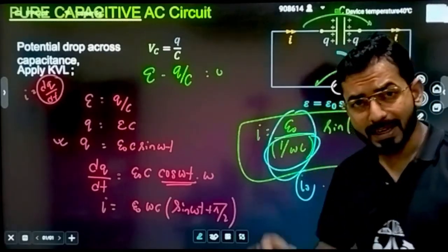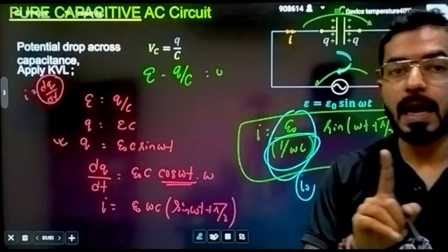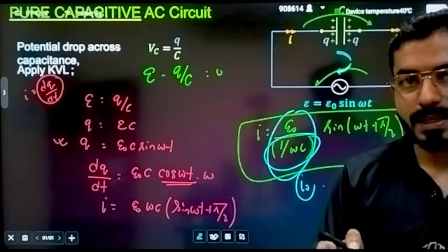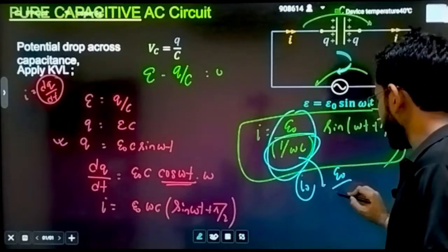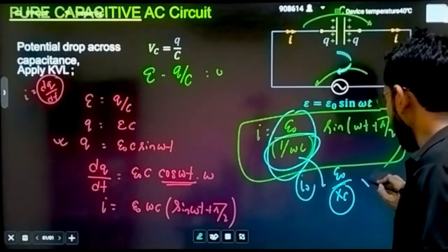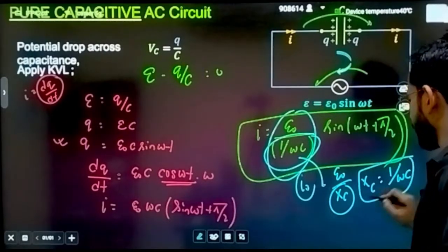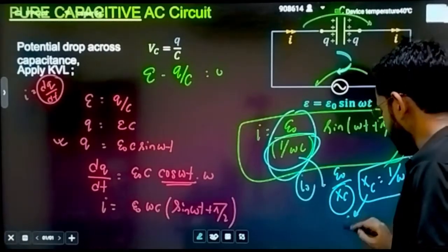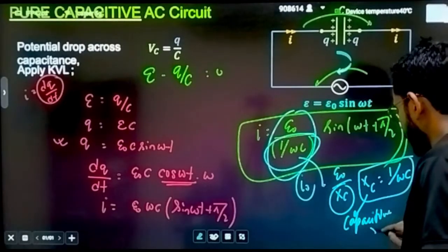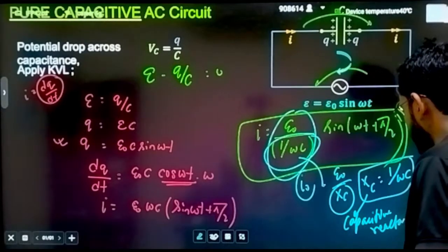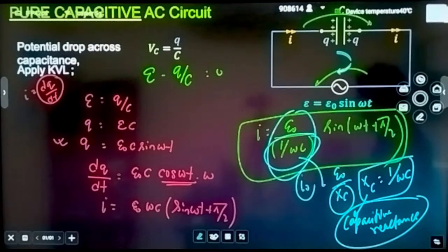This term is behaving again like a resistance, but this time a resistor is not connected. Who is connected? A capacitor is connected. If a capacitor is connected, this complete term is called E naught divided by XC. XC is equal to what? 1 by omega C. That is what we have written here, and this is called capacitive reactance. This is the first important thing.